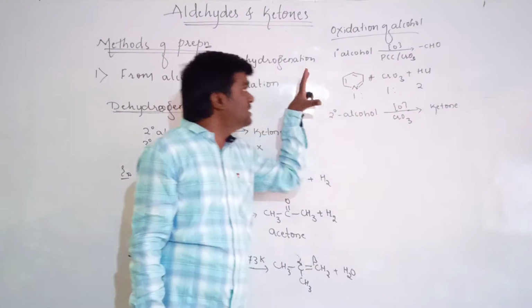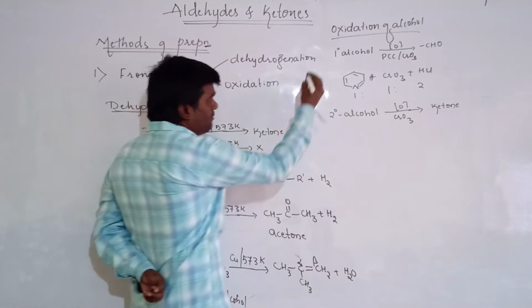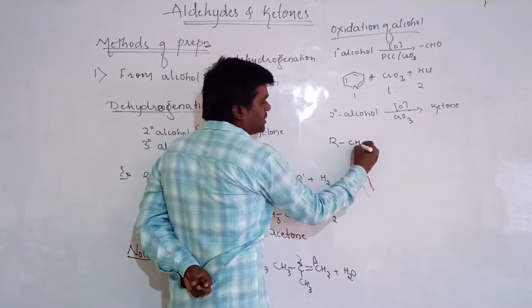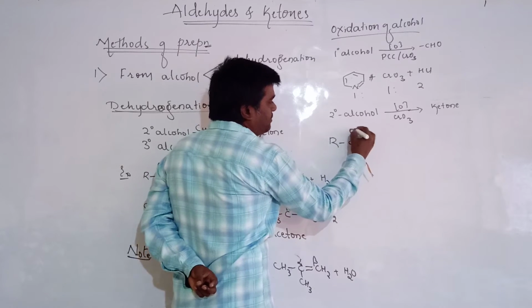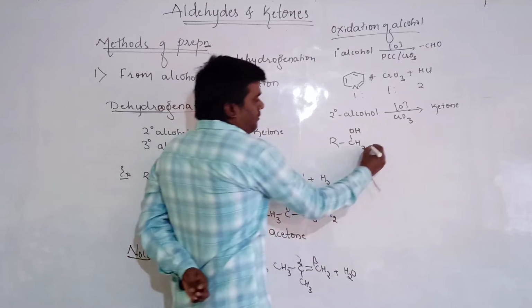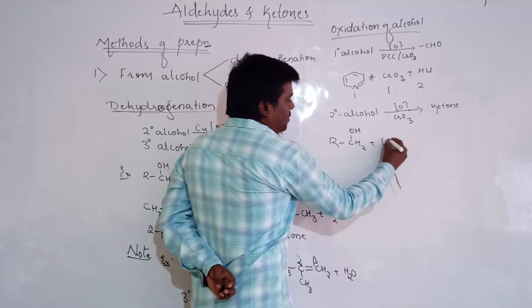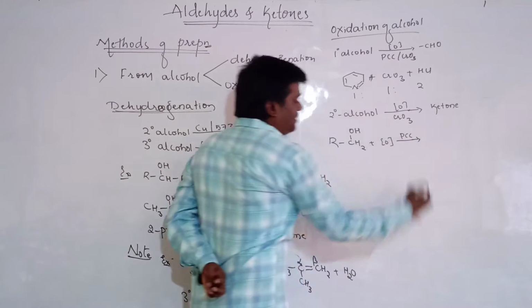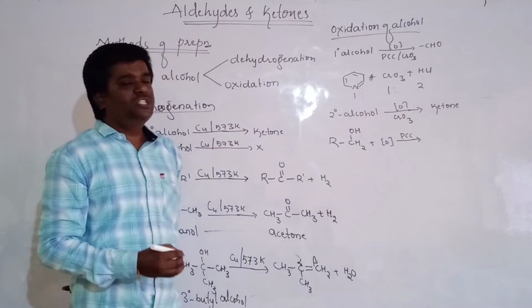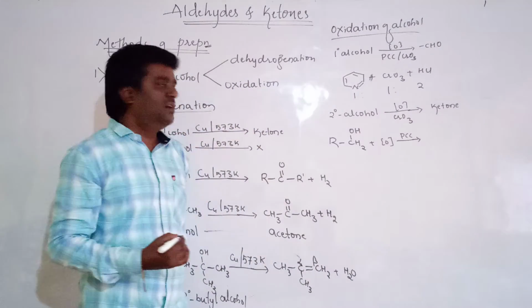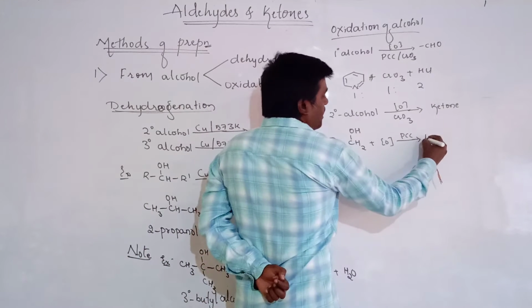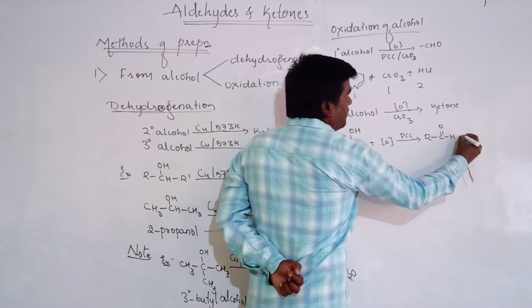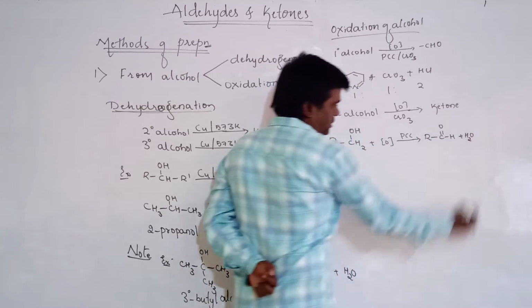Then let us see particular examples. First one, the general representation: RCH2OH. It is a primary alcohol. When the primary alcohols undergo oxidation in the presence of PCC, then it will form the compound called aldehydes, that is RCHO plus water molecules.